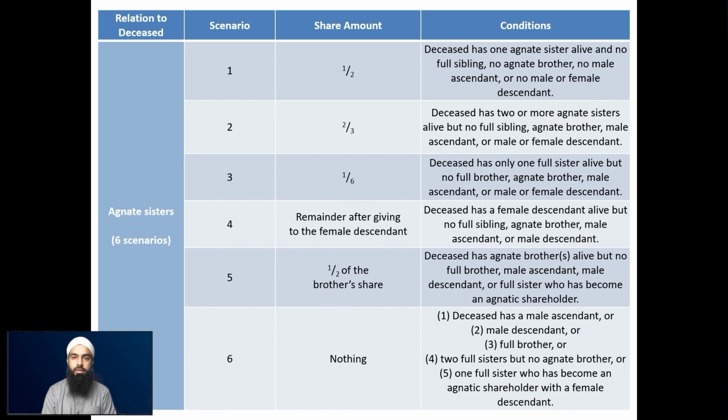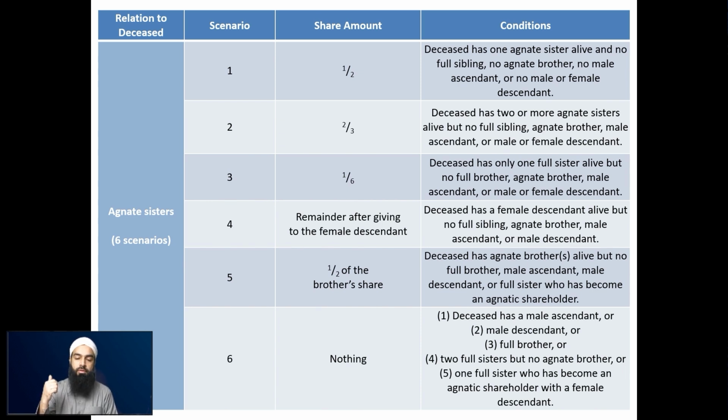agnatic shareholder, that cannot be there as well. So if there's a full sister who has already become an agnatic shareholder with the daughter or granddaughter, because that agnatic shareholder share is already going to the full sister, then this scenario number 5 will not apply. The agnate sister will not receive half of the brother's share. What will happen is the 6th scenario you'll see. The 6th scenario is that she receives nothing.